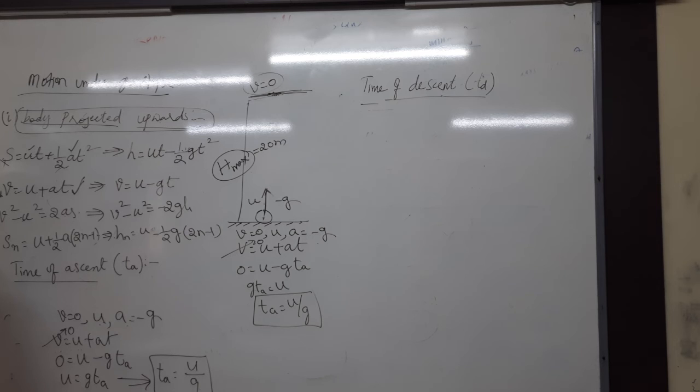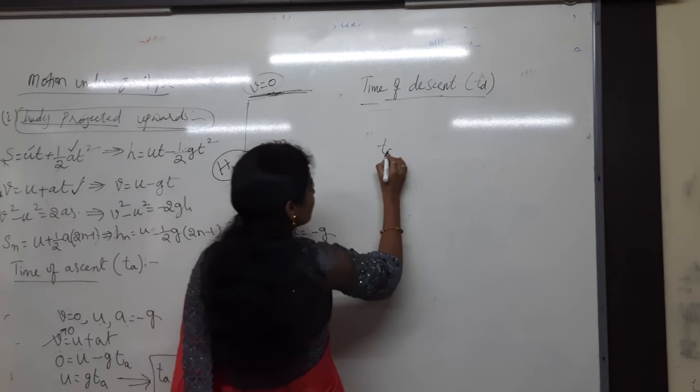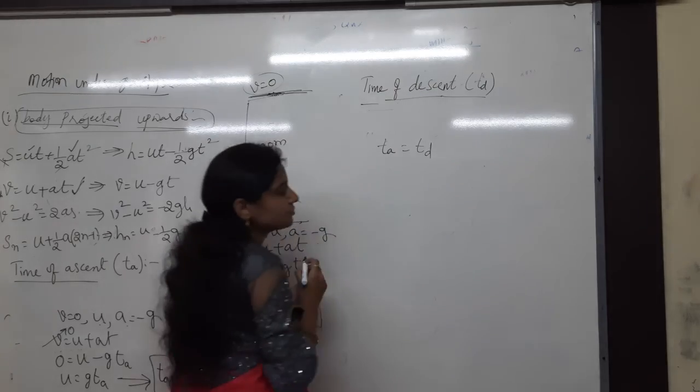For example, whenever you throw one object with some speed, you just hold it at the top, then you just see the time, how much time it has taken. For example, it has taken 2 seconds, then you just leave it, again it has to reach your hand, then how much time is taken? Again 2 seconds only. So the time of ascent is always equal to time of descent, so I can write that clearly. TA is equal to TD, time of ascent is equal to time of descent, okay.